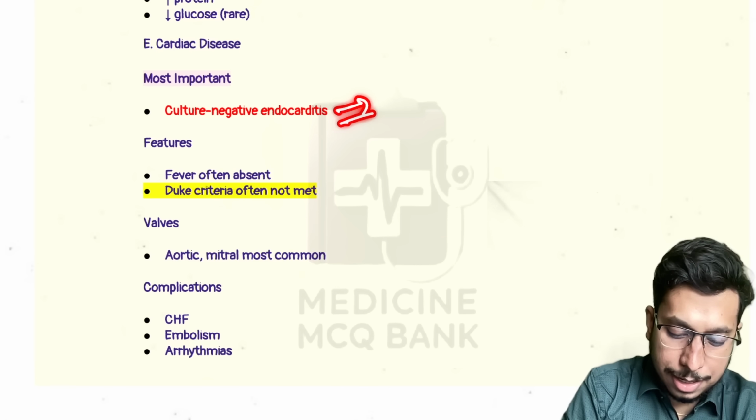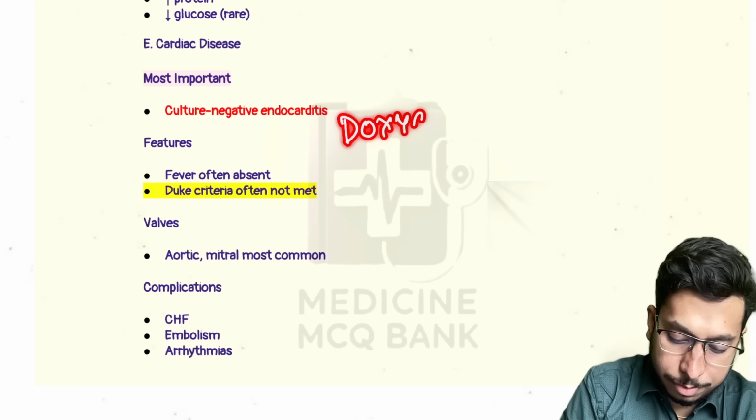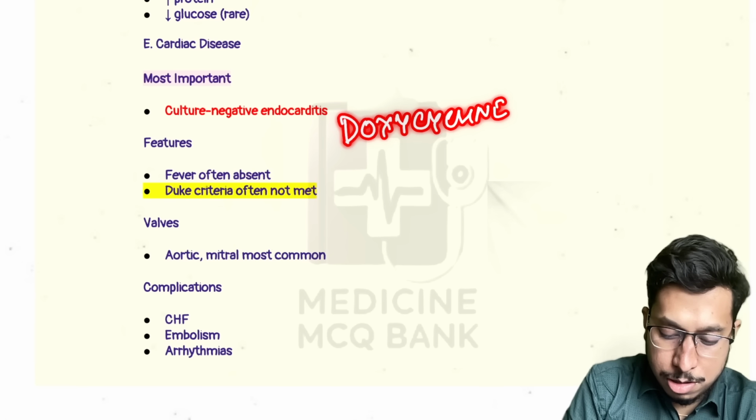Treatment of culture negative endocarditis due to Whipple's disease is by doxycycline plus HCQS for a total duration of around 18 months.